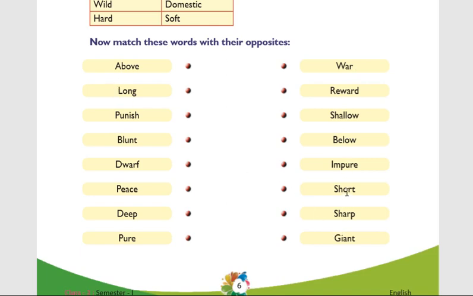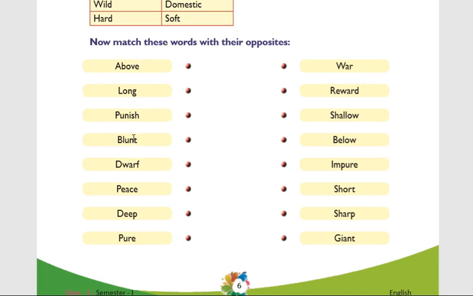Long, short. Next, punish. Third word, punish. If you do not do hard homework, what will teachers do? They will punish you. Am I right? If you do wrong things in your house, your parents also will punish you. If you do good work, what will you get? Yes, what will you get? Reward. Punish, reward. Blunt.